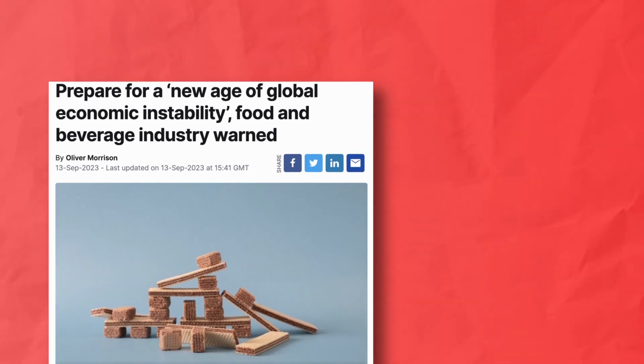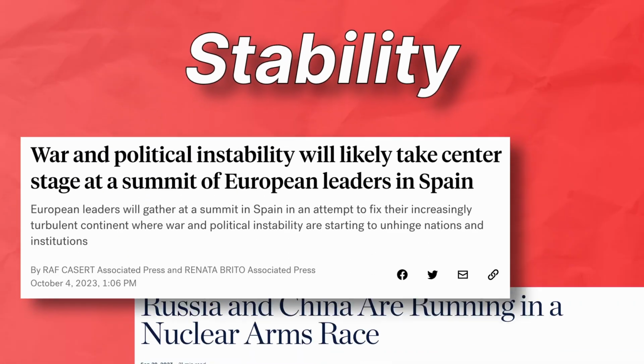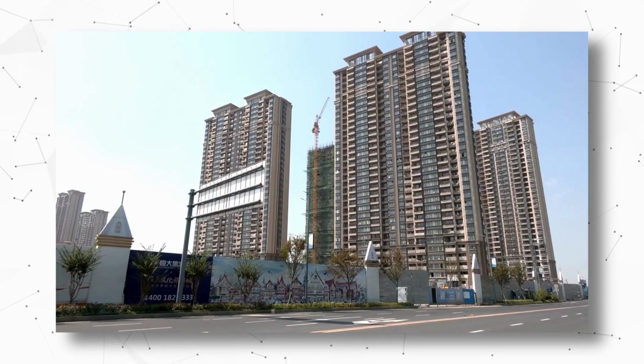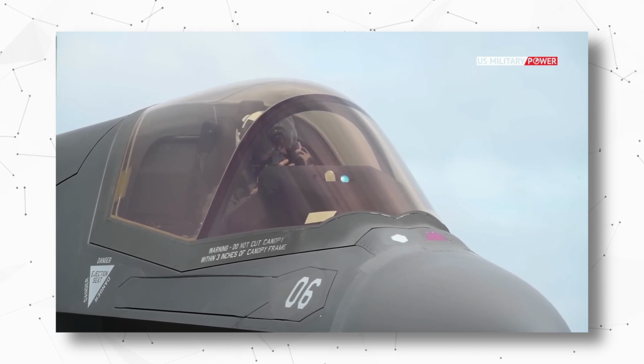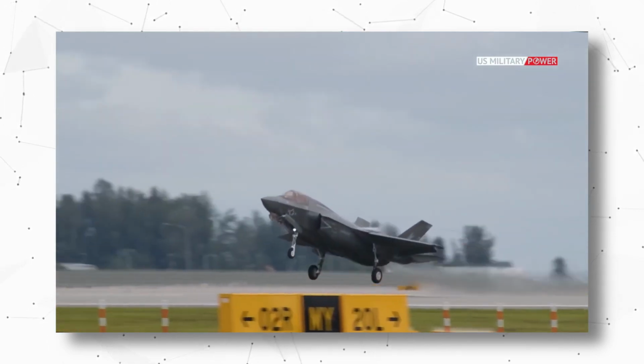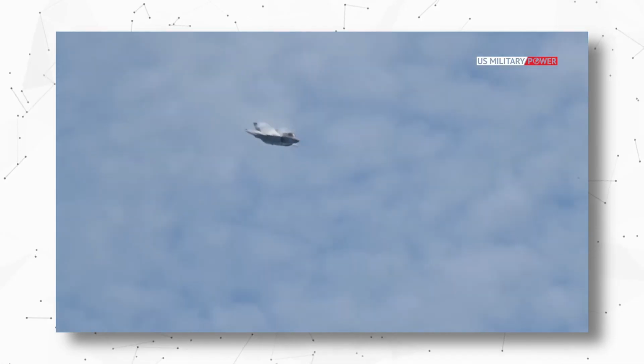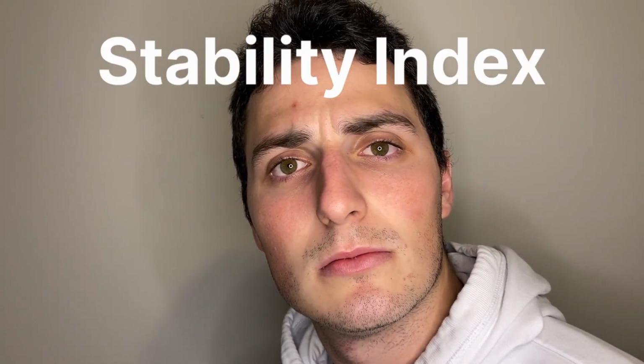Anyway, obviously that word stability is a big trend right now as Ukraine and Russia continue to just bomb the out of each other. China builds 65 million homes with money that they don't have. And the US miraculously loses a $200 million F-35 fighter jet after the pilot ejected because it was too foggy. Whatever. The point is, the world has been really strange recently, and it had me thinking, who is the winner in all of this? As any completely normal and cool 24-year-old would do, I posed the question, and I wanted to find the answer. Introducing the Stability Index.